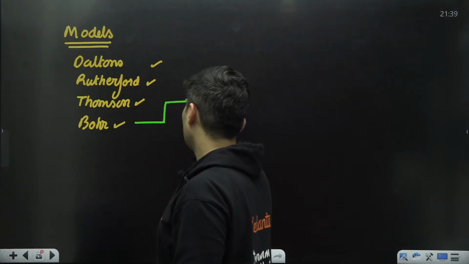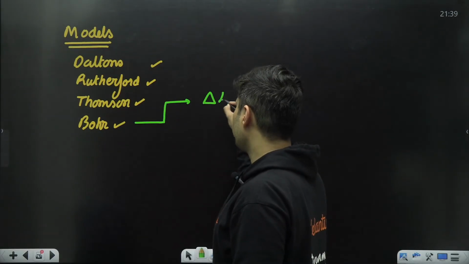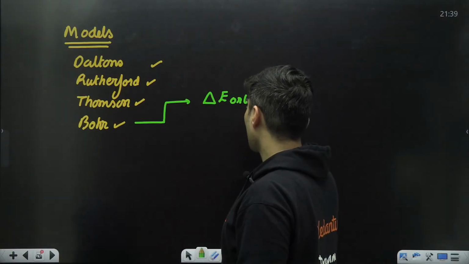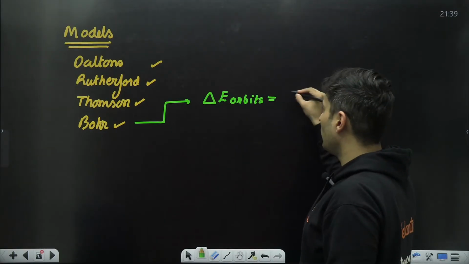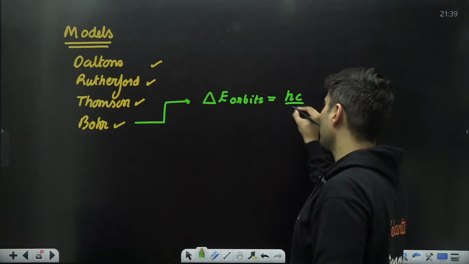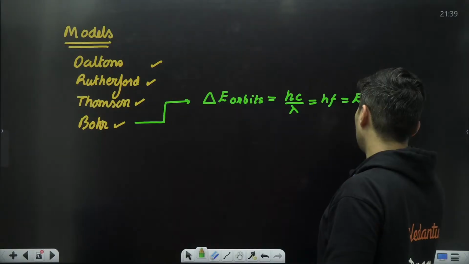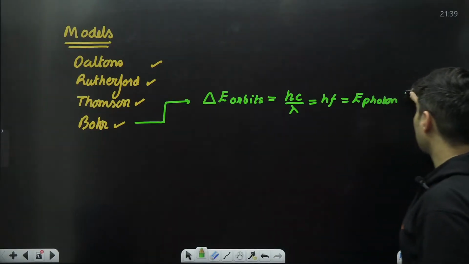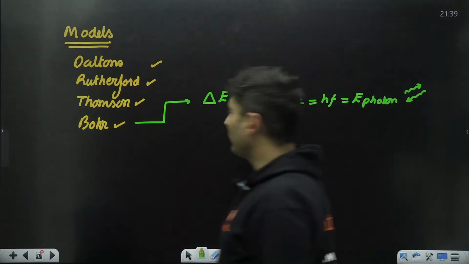In that, you should know all the basic things, like the energy difference between the orbits is what gives the photon emission or absorption. So it is equal to hc by lambda, or hf, which is the energy of the photon which is either emitted or absorbed.